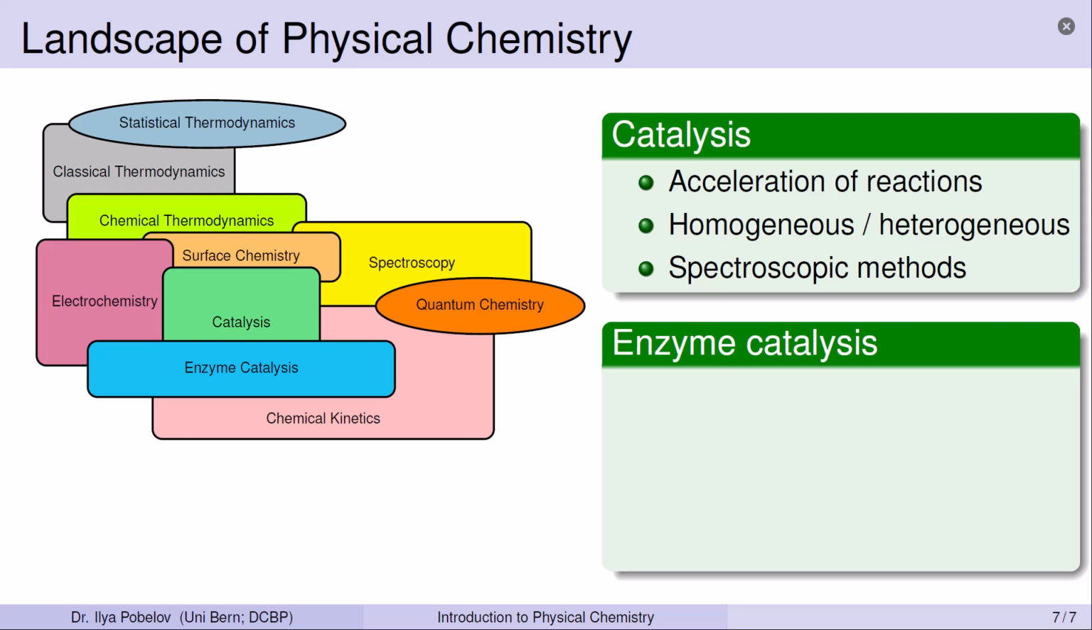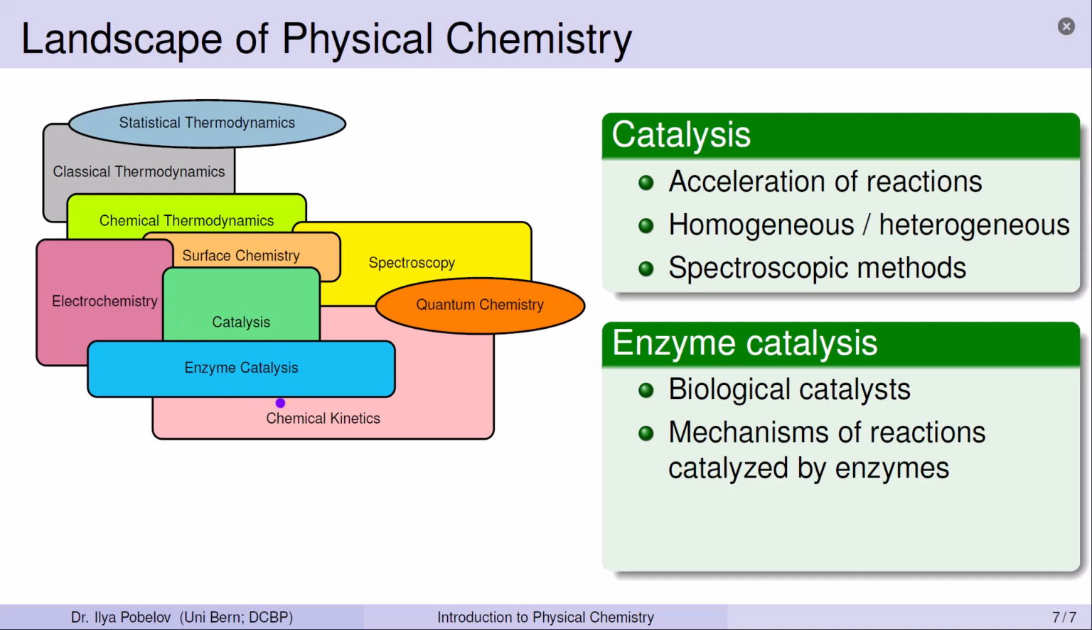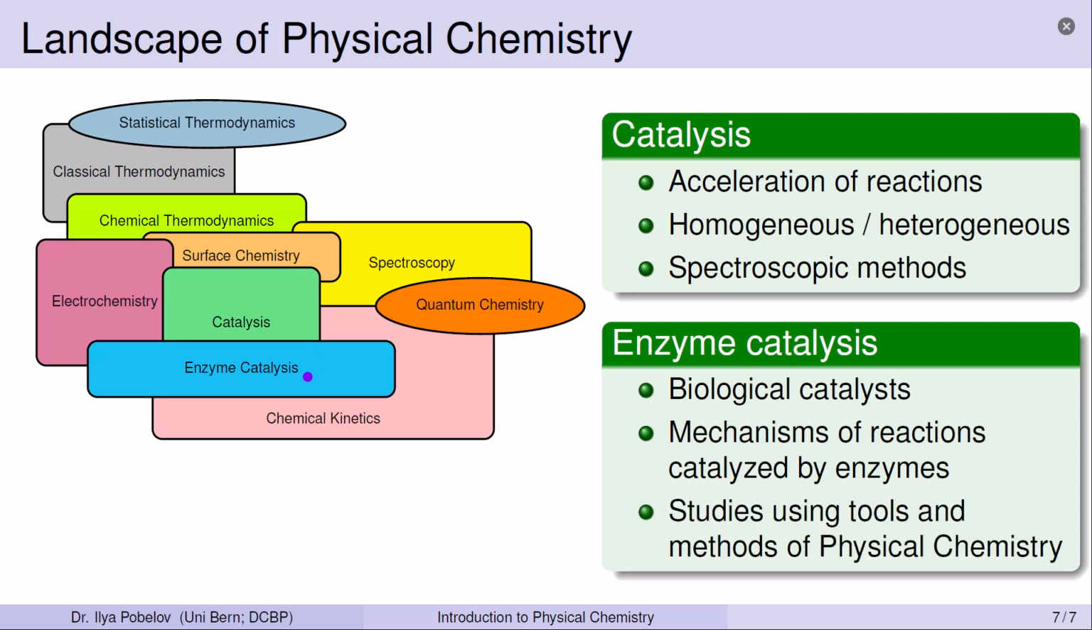Finally, we have reached the last stop of today's journey through the landscape of physical chemistry, enzyme catalysis. Enzymes are biological catalysts that greatly enhance the rate of almost all chemical reactions occurring inside living cells. This subject is a multidisciplinary field bringing together various areas of natural sciences. As physical chemists, our focus is on examining this topic from a physico-chemical perspective. We will discuss the mechanisms of reactions catalyzed by enzymes and how these reactions can be studied using tools and methods of physical chemistry. With that, we conclude our first overview of the landscape of physical chemistry.